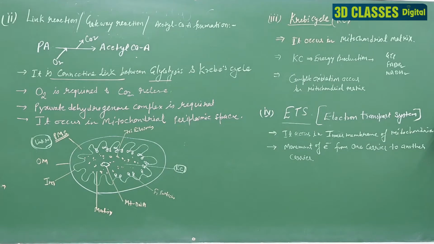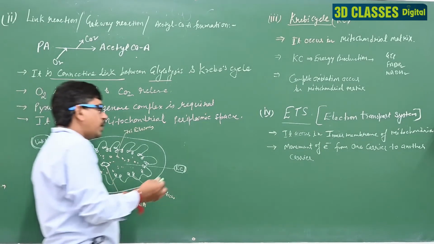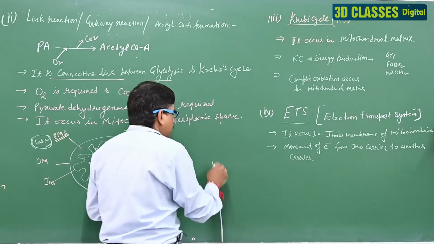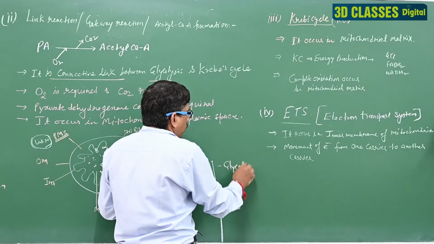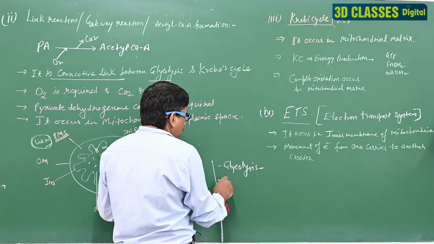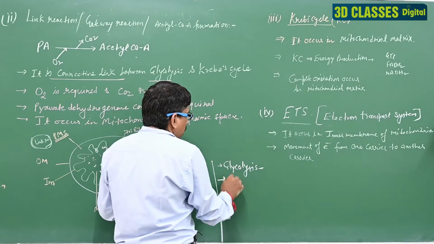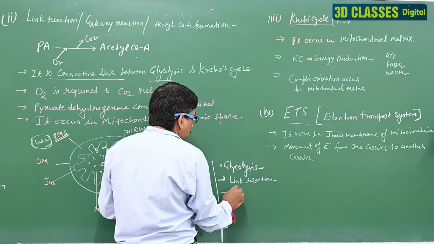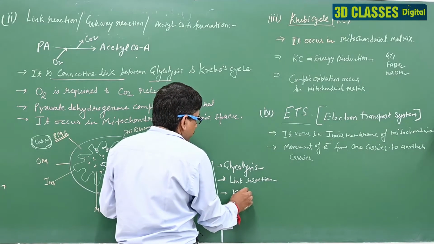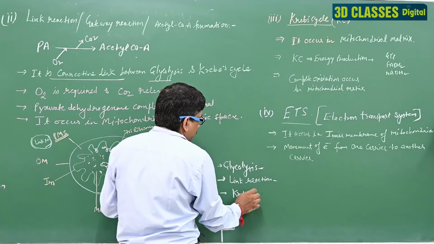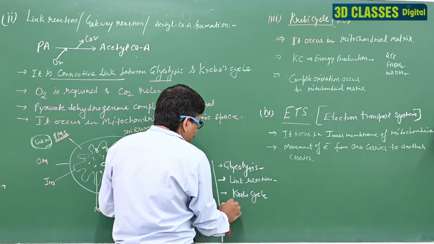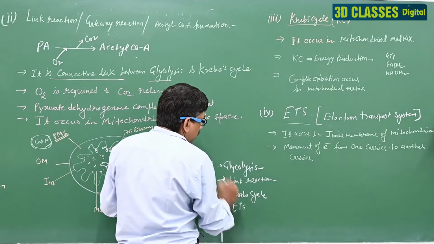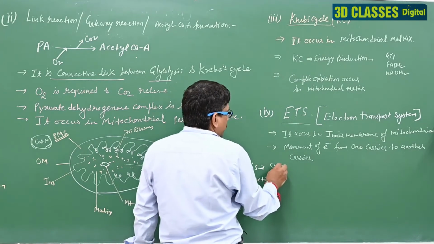First is glycolysis, second is the link reaction, third is the Krebs cycle, and fourth one is the ETS. These are explained in short form here. Glycolysis occurs in cytoplasm.